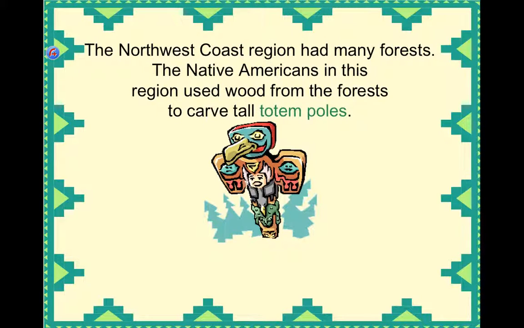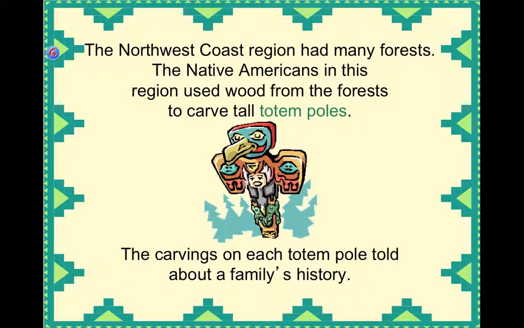The Northwest Coast region had many forests. The Native Americans in this region used wood from the forest to carve tall totem poles. An example is the picture below. The carvings on each totem pole told about a family's history.